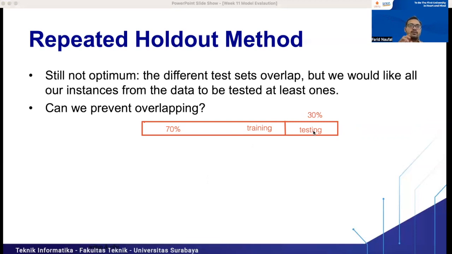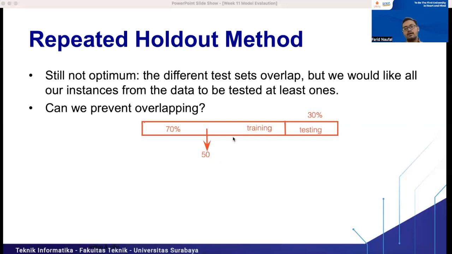For example, we give a number to each observation that we have, from 1 to 100, and observation number 50 is never used in the testing set.